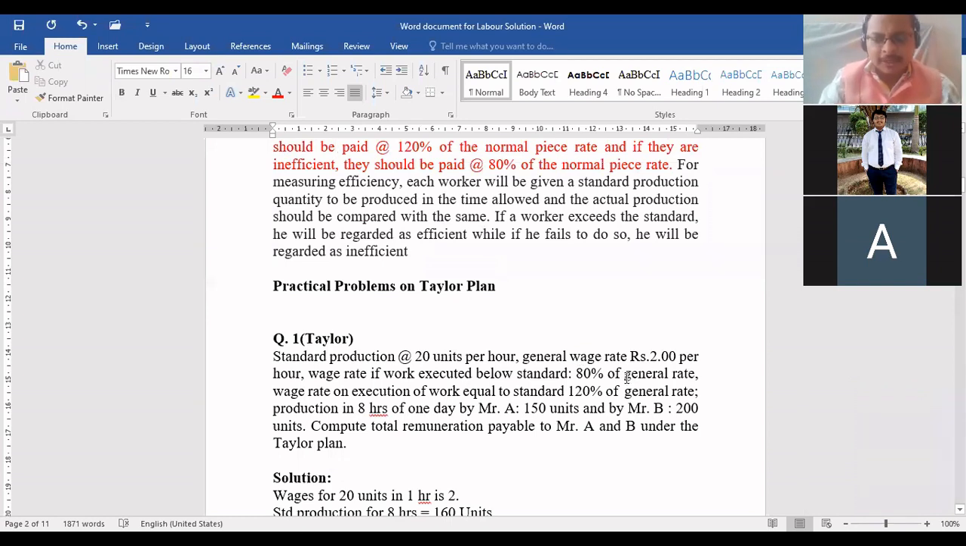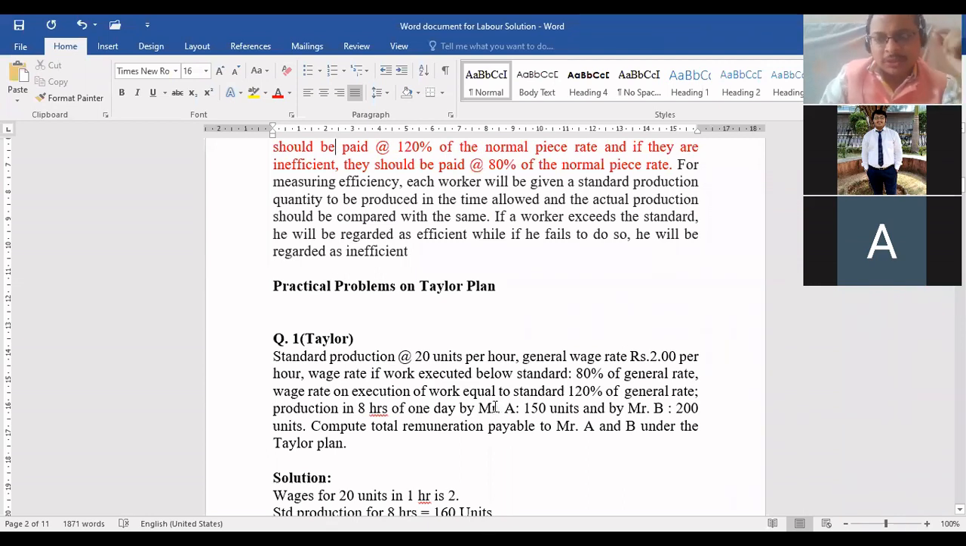Have you understood this, beta? Yes, come on, speak up, guys. Yes, sir. Yes, now see here. You said the standard production is 160 units. Now tell me, Mr. A or B, who is efficient?